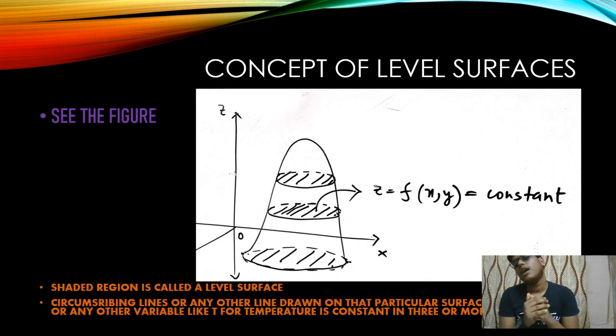Now for that we need the concept of level surfaces. What does the word level surface signify to you? To me, it signifies that there is some level, and obviously it is a surface. A surface may not be a plane. A surface can be anything. It is a three-dimensional object. It may be sloping like this and this and this, any sort of shape. Suppose the hill is also a surface, like I have drawn over here. Now at each and every point, for a particular value, z equals f of x, y equals constant.